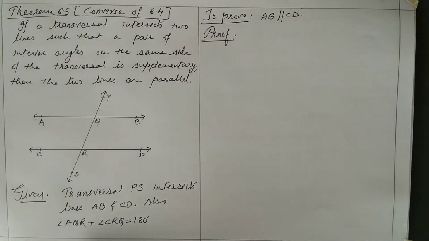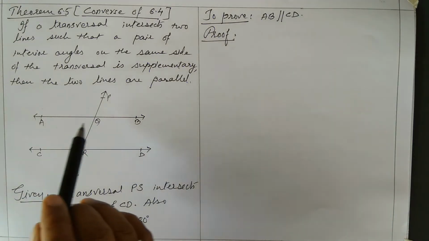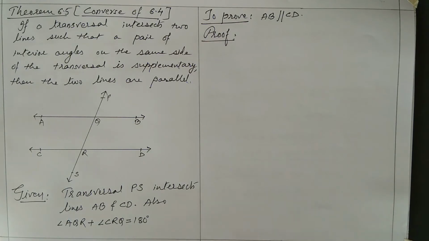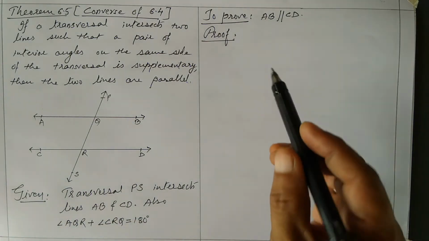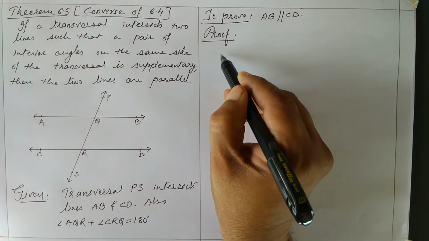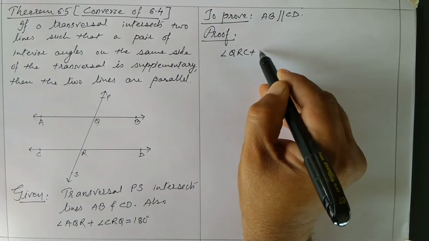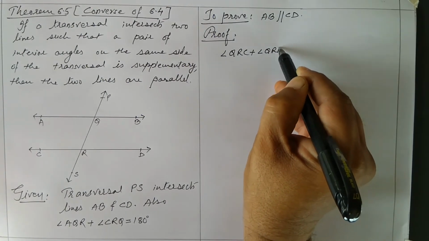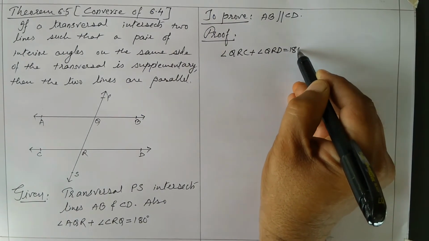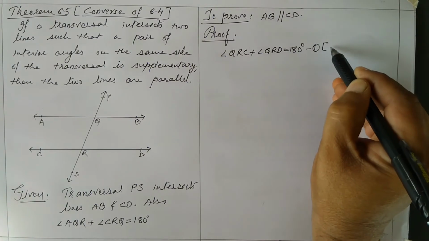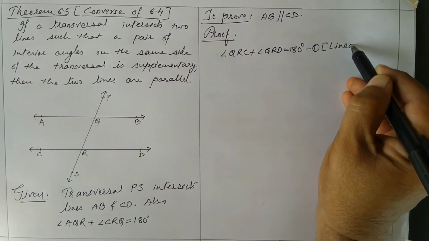A pair. So I have taken one pair. Angle AQR plus angle CRQ. These are the interior angles and they are supplementary. You have to prove that AB is parallel to CD. See the proof. Angle QRC plus angle QRD is 180 degrees. Result number 1. You can write here linear pair axiom.